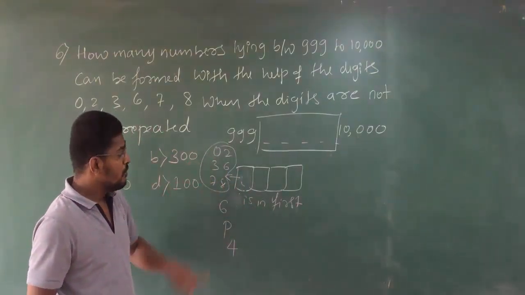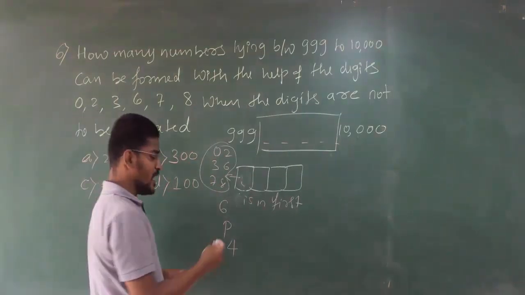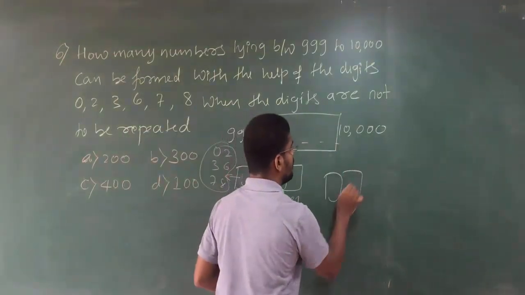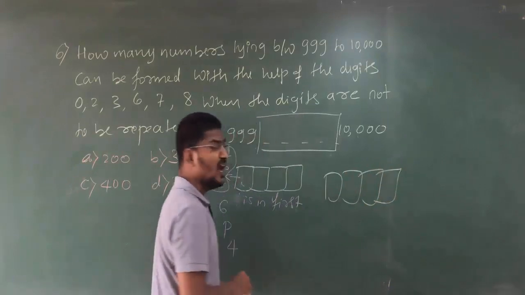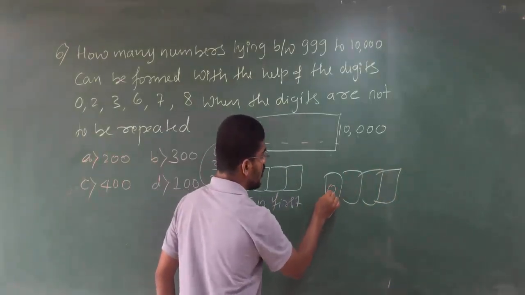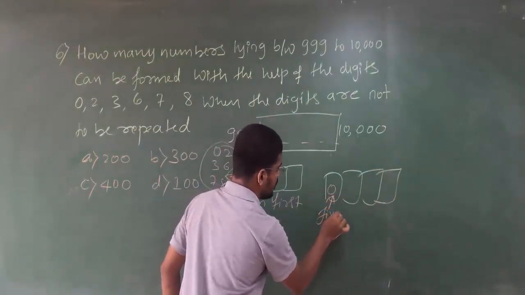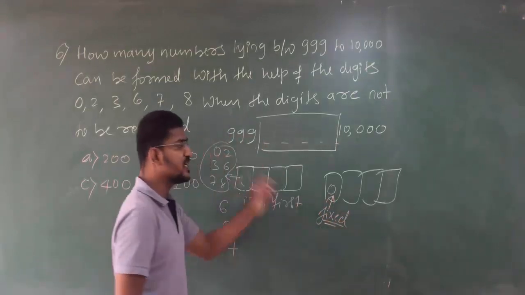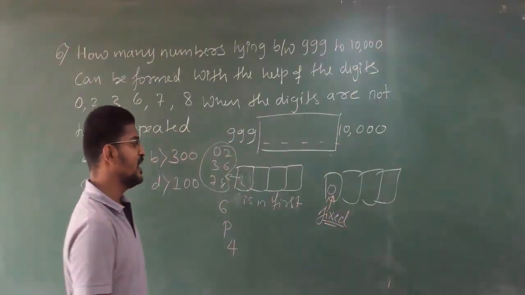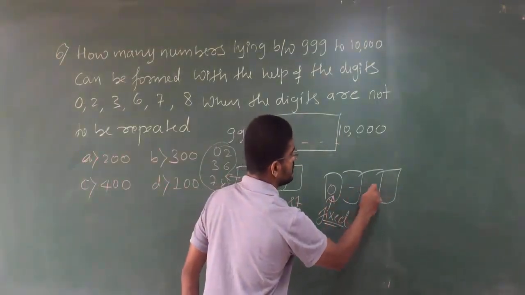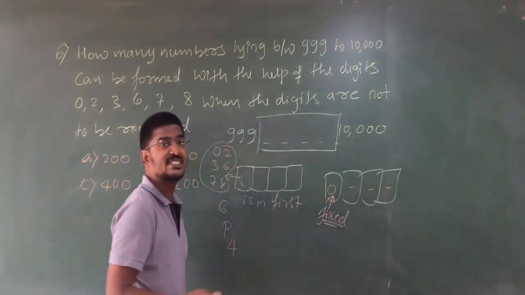Clear? But what do we have to remove? Again a 4-digit number. Here 0 is fixed in the first place. That means how many places are you left with? 1, 2, 3 places.